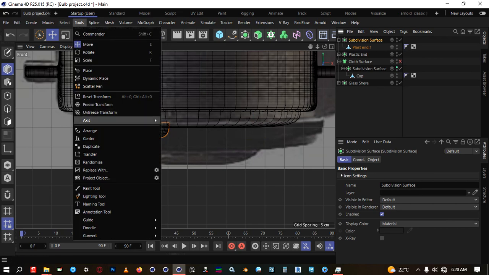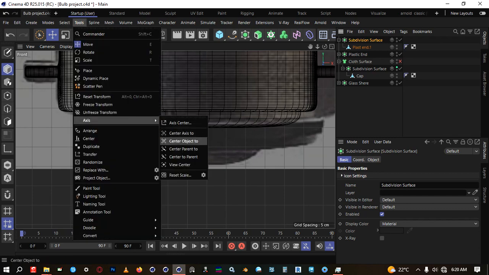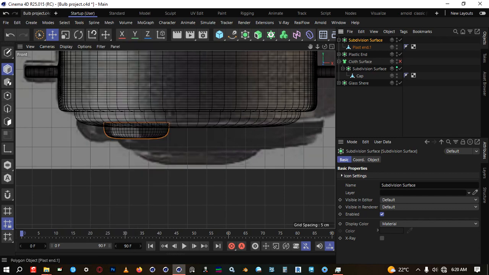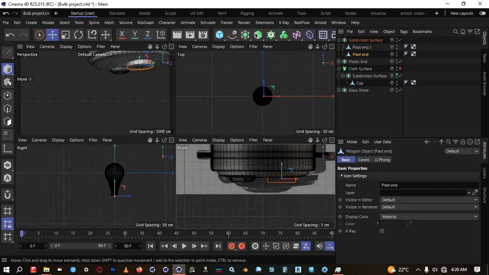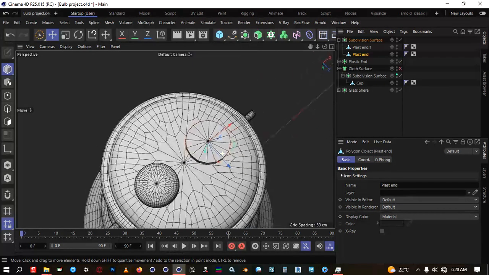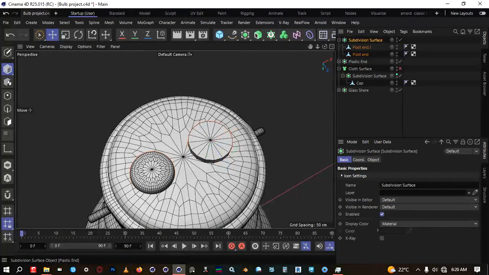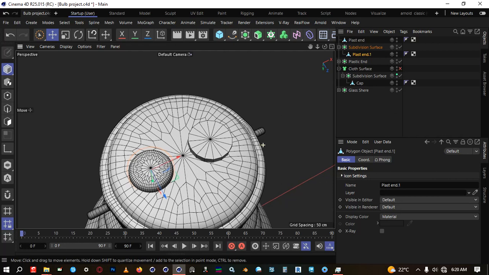Okay. Tools, move my axis to object center. What is going on. Okay, so just have to do this manually. Move it there, and I can push this one towards the edge.